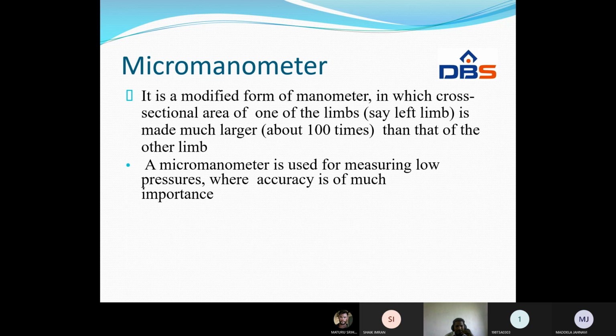What is meant by a micromanometer? It is a modified form of manometer in which the cross-sectional area of one of the limbs, say the left limb, is made much larger, about 100 times that of the other limb. Understand? A micromanometer is used for measuring low pressure where accuracy is very important. Micro means small. A small manometer is used to measure very low pressures where accuracy is important.